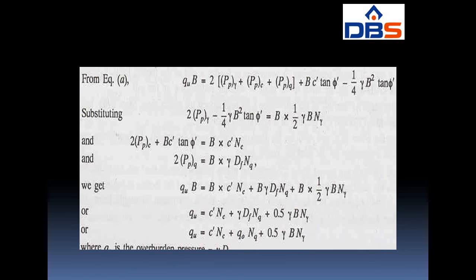P gamma is equal to 1/2 gamma B square N gamma, and we derive this here. Finally, we get Q ultimate is equal to C dash NC plus Q NQ plus 0.5 gamma B N gamma.